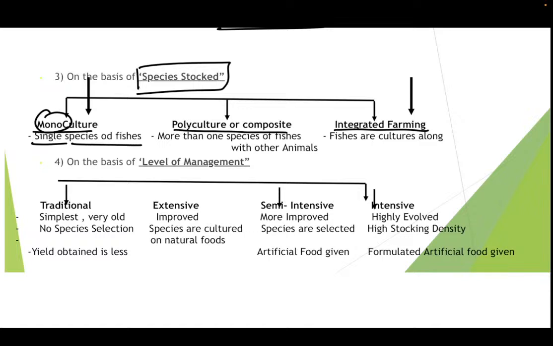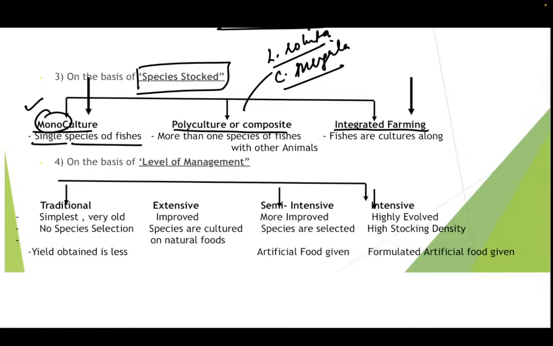So, if I want to culture Labeo rohita, that is rohu, this is only one species of fish. If I am stocking the seeds of only rohu, then it is known as the monoculture. Now, what is a polyculture? More than one species of fish are stocked. So, if I am stocking the seeds of Labeo rohita and also the seeds of Cirrhinus mrigala, there are two species of fishes only, and if it is done, that is known as the polyculture.